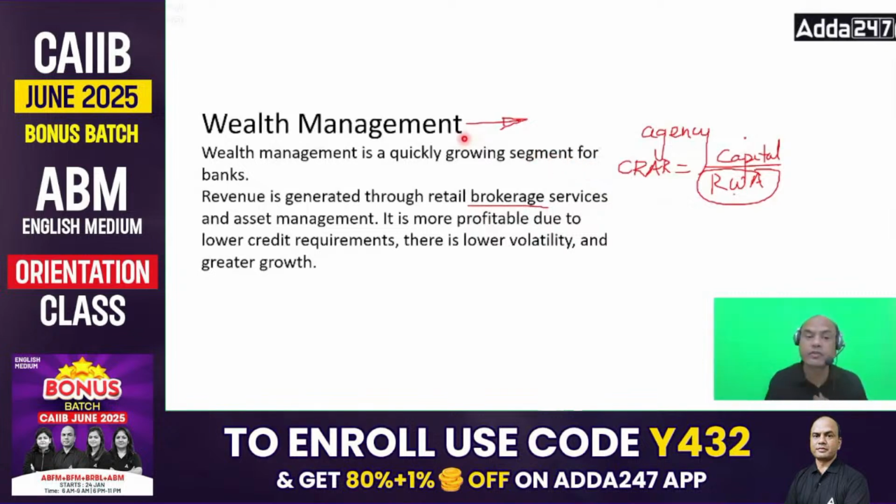For loans, we require huge capital. There are haircuts, there are various regulations for loans. But for brokerage services, there is very little capital required. So that's why all the banks are now focusing on wealth management. Because what happens, you are acting as an agent.